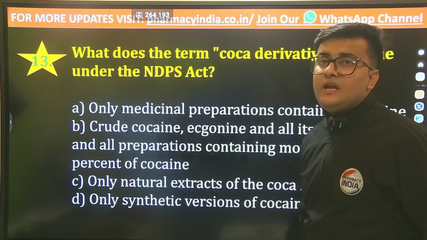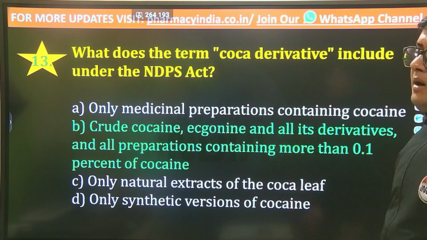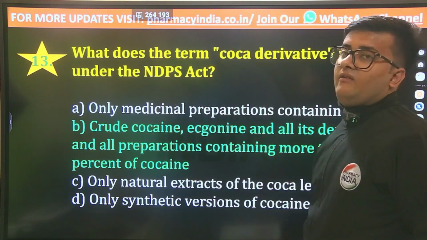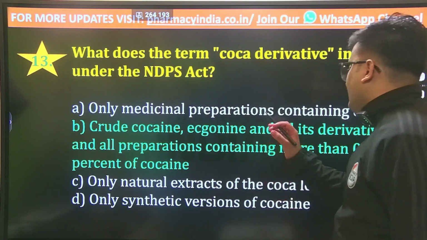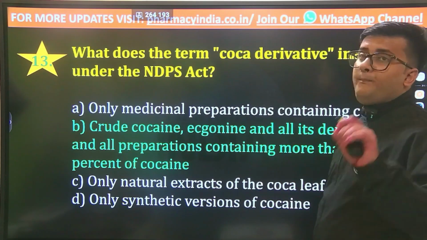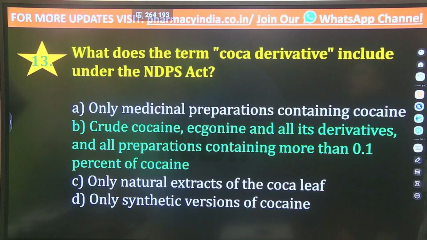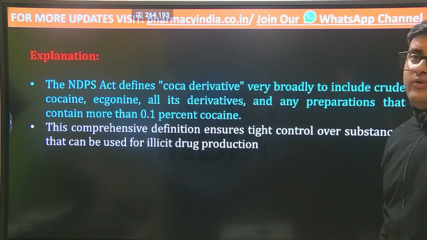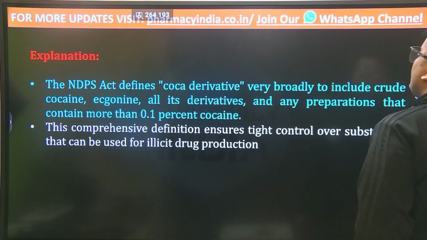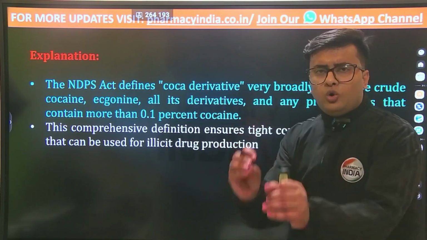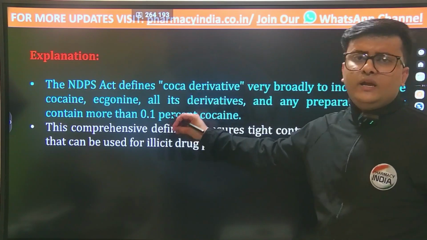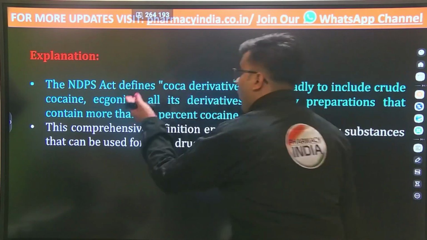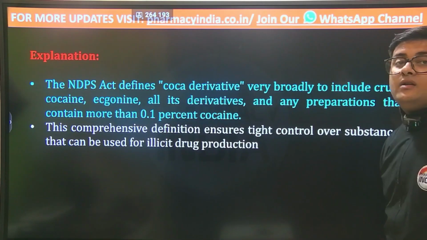And the correct answer is option B, crude cocaine, ecgonine and all its derivatives, as well as all the preparations containing more than 0.1% of cocaine. The NDPS Act defines coca derivative in a broad term, which includes crude cocaine as well as ecgonine and all its derivatives, and also any preparation that contains more than 0.1% of cocaine.